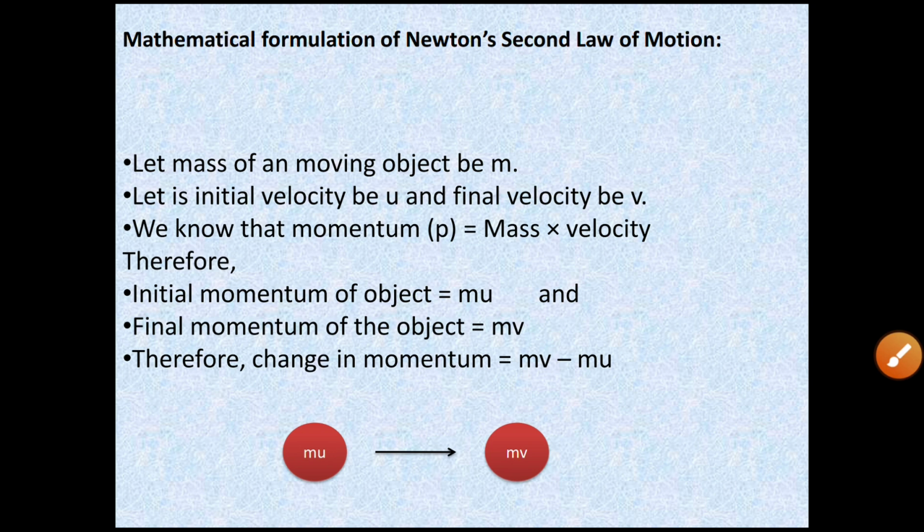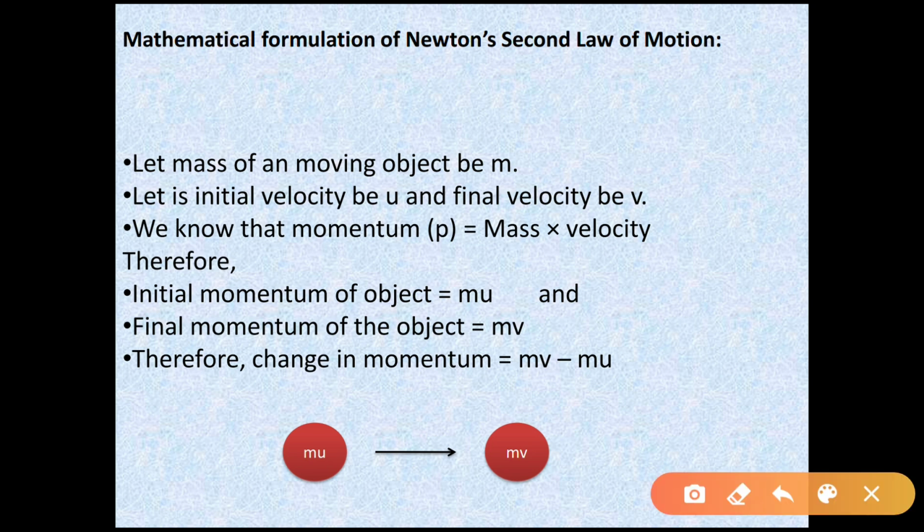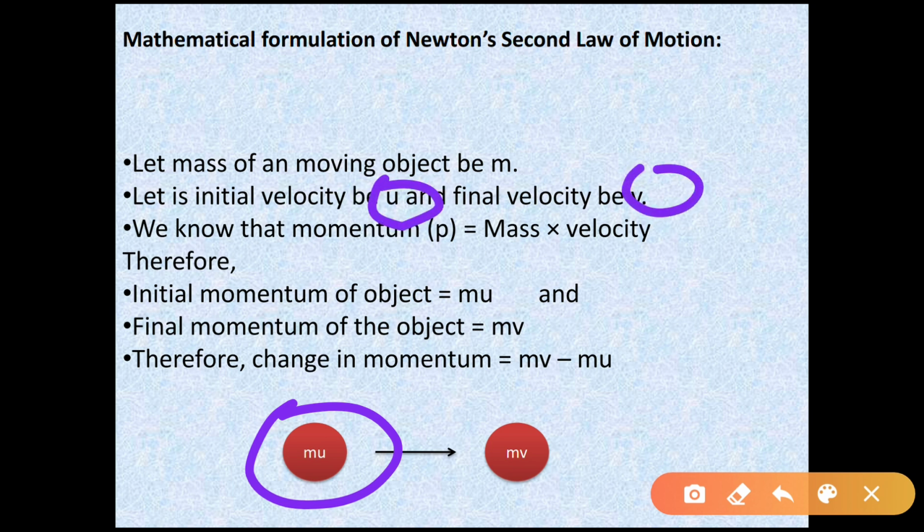Now let us try to derive a very famous equation. To derive that we have to assume something. So let us start. Let the mass of an object be m, an object moving with some velocity u, and its mass is m. Let its initial velocity be u and final velocity be v.